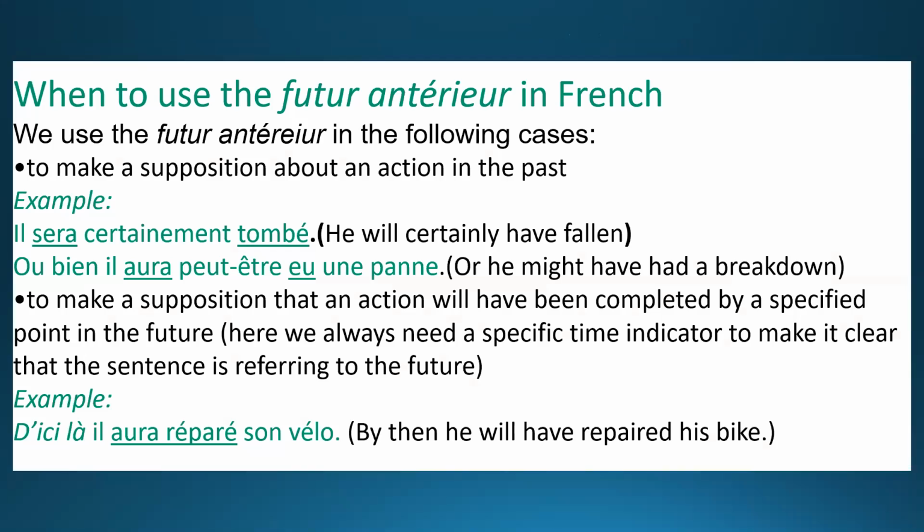Now, when to use futur antérieur in French? To make a supposition about an action in the past. For example, he will certainly have fallen.